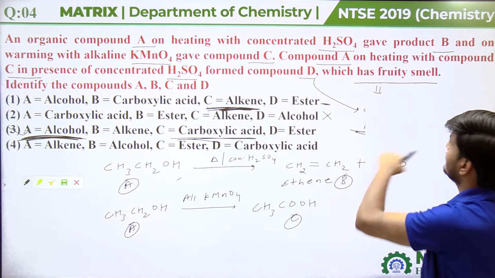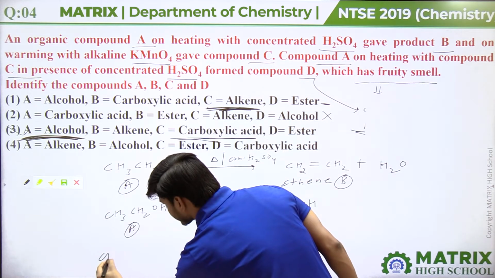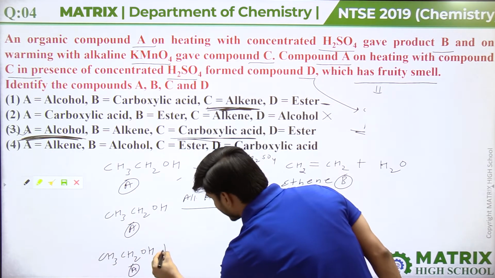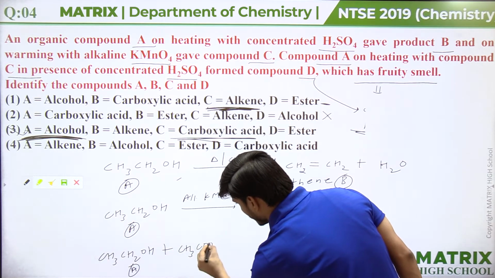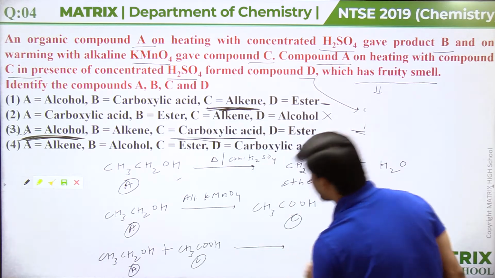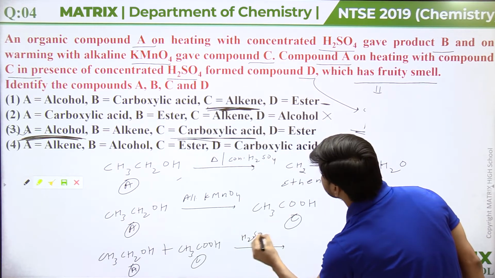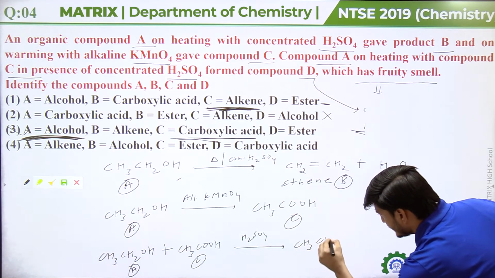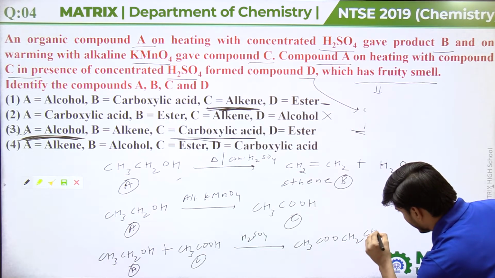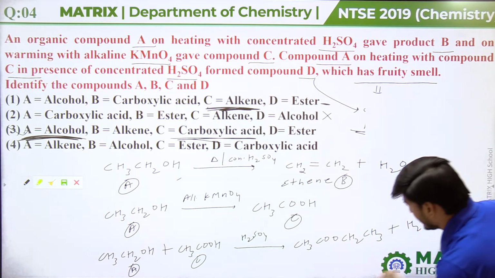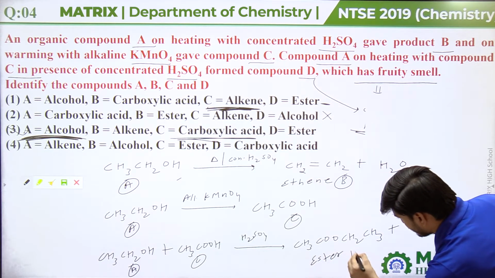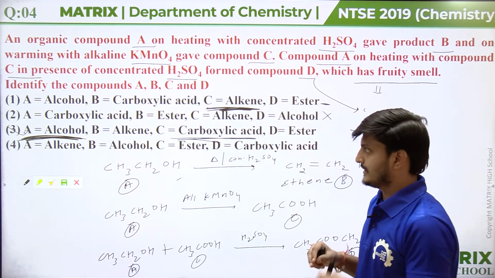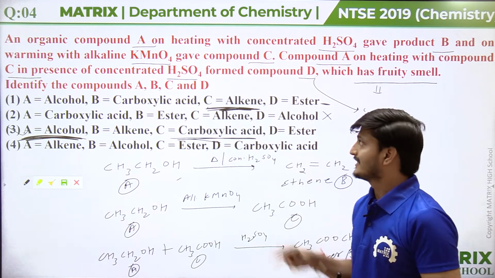Now compound A on heating with compound C. Compound A is CH3CH2OH, and it is warmed with compound C. Compound C is CH3COOH. On warming in presence of H2SO4, formed compound D, which has fruity smell. So the compound will be CH3COOCH2CH3 along with H2O. So guys, it is an ester and it is compound D, which has fruity smell. So these are the reactions involved in the question. So we can do this question by option elimination also, because hints are given.